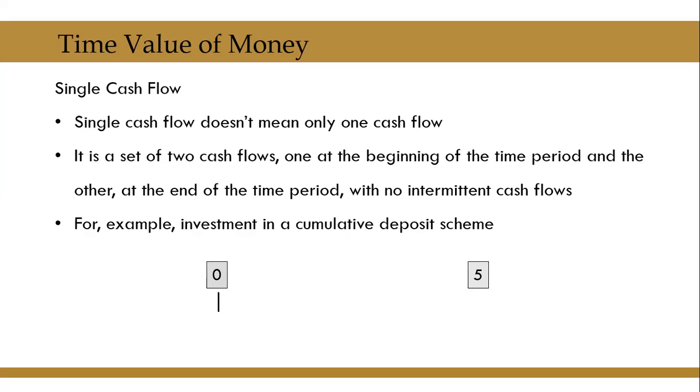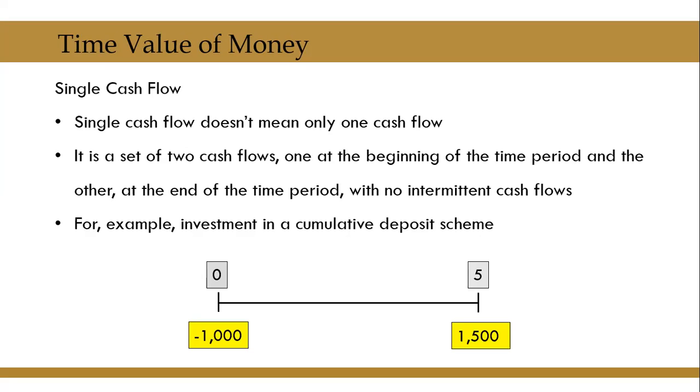So if you take an example of a 5-year cumulative deposit scheme, if you are investing 1000 today, that is why the time is shown as 0. 0 means today. At the end of 5 years, you are receiving 1500 rupees with no cash inflows in between. So these kind of cash flows are known as single cash flows. These cash flows are important, and in the previous session we have understood how to compute the future value and present value of these types of single cash flows.